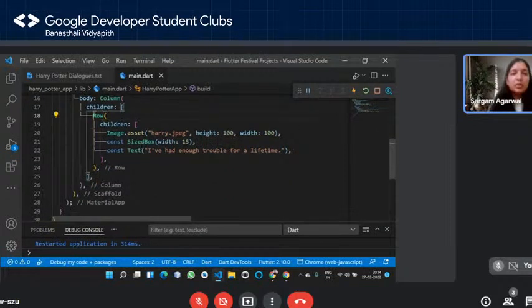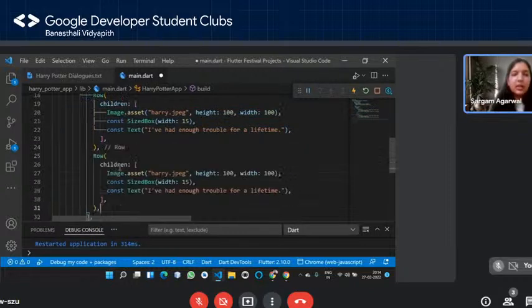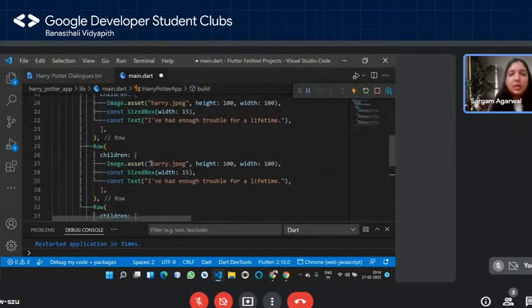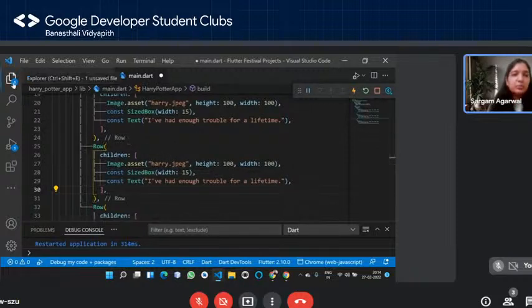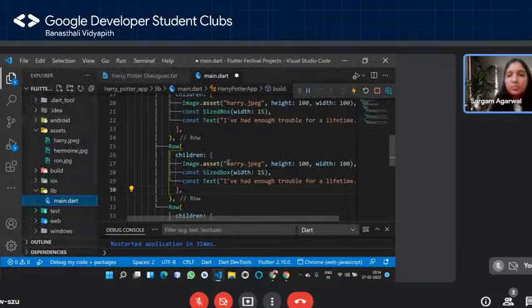Now within this only, what I can do is I can simply take this piece of code and paste it again, right? And then again do this, right? And now what I have to do is just change these values for Hermione and for Ron, right? And so let me just see what was the name of my file. It was hermione.jpg. So I'm going to change that. Okay.